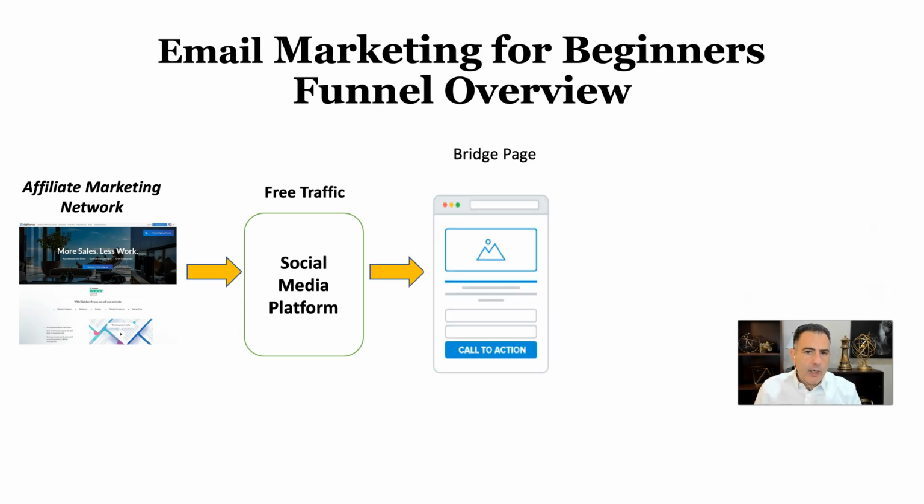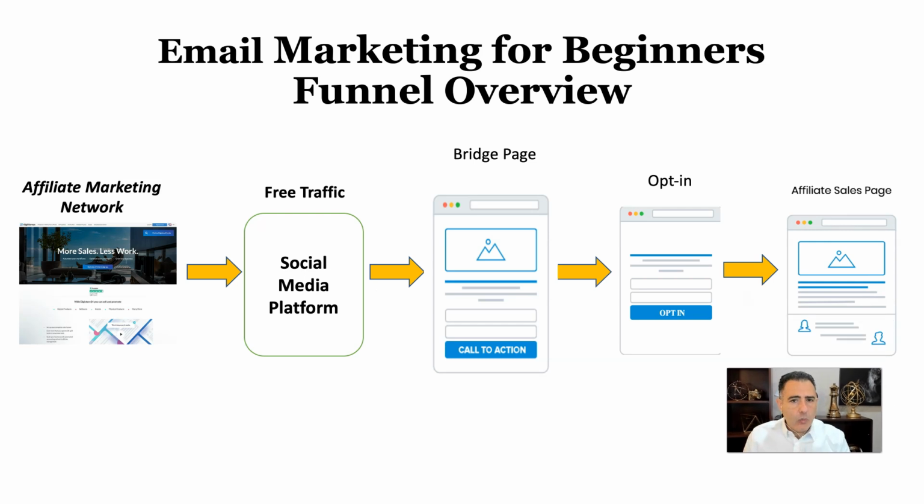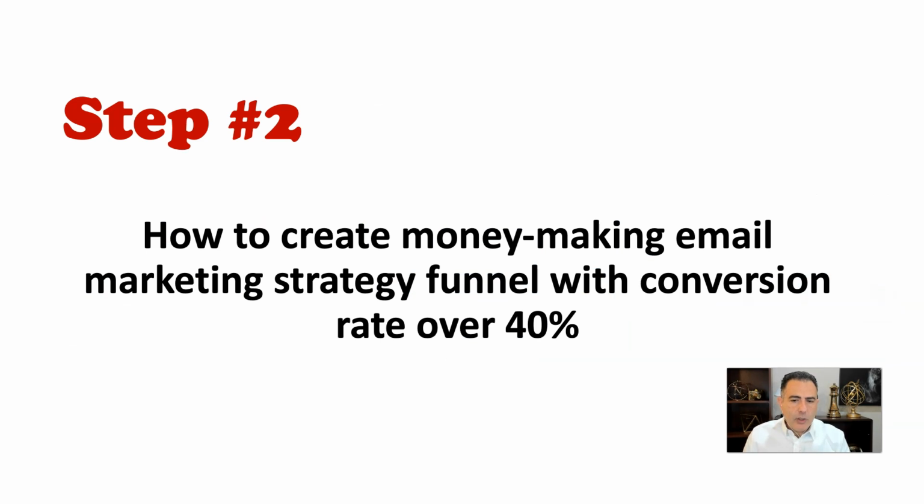After that, you want to create a bridge page, and this is what we're going to do. We're going to create a bridge page, then we're going to create an opt-in page, and then we're going to direct all that to the affiliate sales page. Step number two, how to create a money-making email marketing strategy funnel with conversion rate over 40%. Don't worry about the other stuff. I'm going to show you step by step how it's done, but these points and these steps that I'm showing you right now are so important to your success, and if you understand them more than the other affiliates, then you have them beaten.